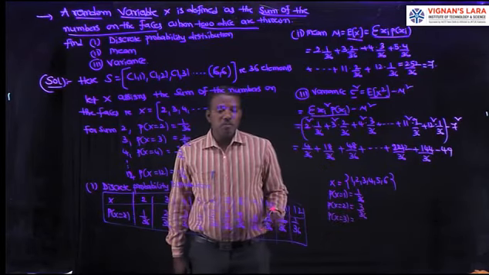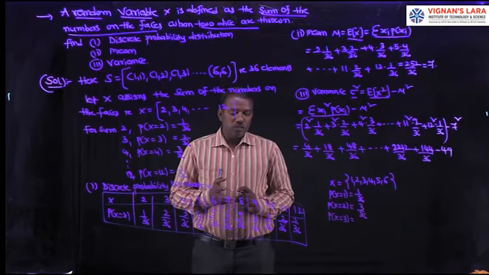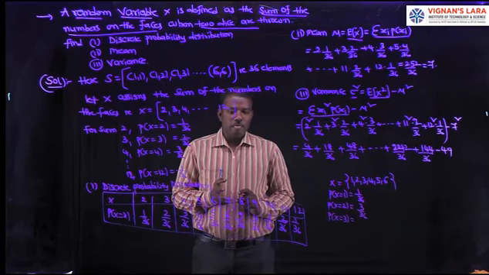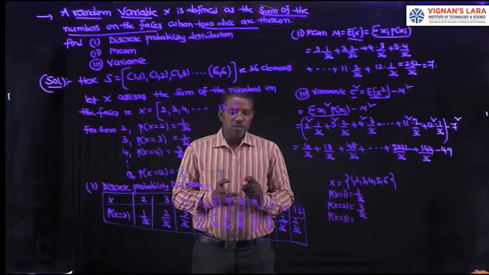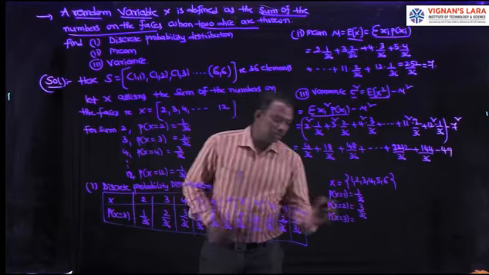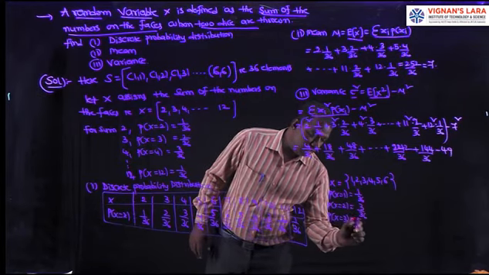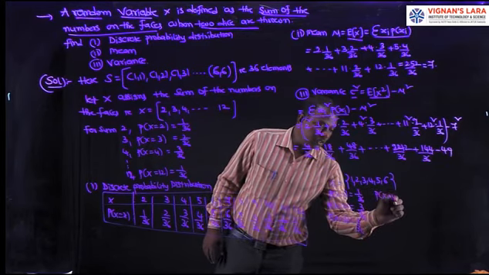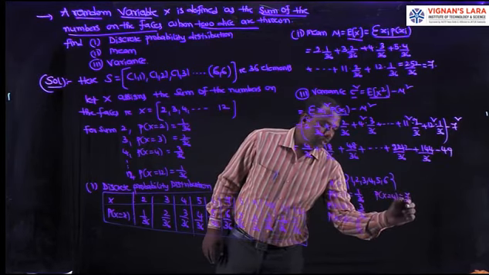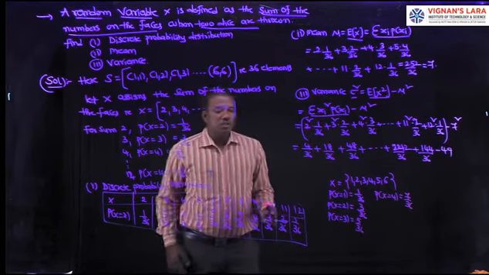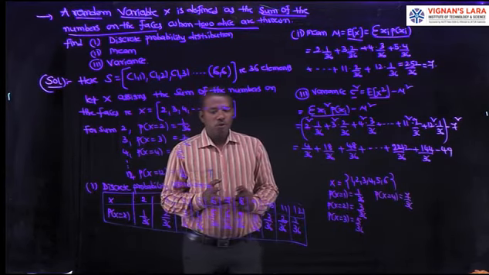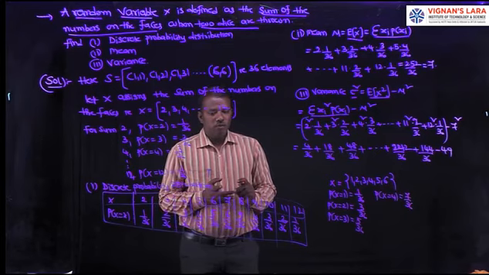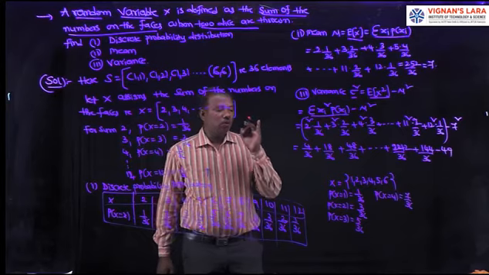3 maximum means (1,3). In (1,3), 3 is the maximum. (2,3), 3 maximum. (3,1), 3 maximum. (3,2), 3 maximum. (3,3). So 5 by 36. P of x equal to 4 is 7 by 36. 4 maximum means (1,4), (2,4), (3,4), (4,1), (4,2), (4,3), (4,4).